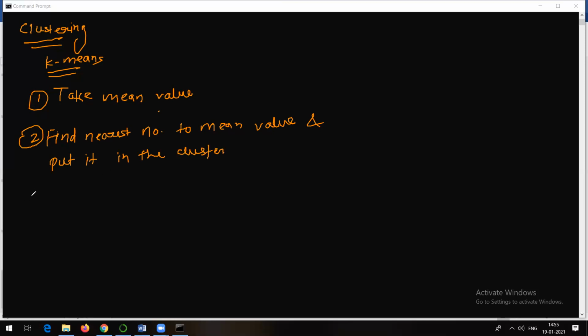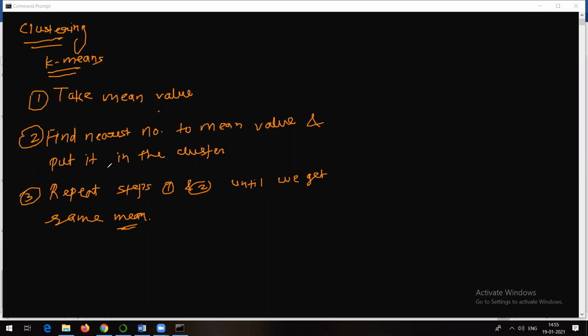And the third step is, you need to repeat steps 1 and 2 until we get the same mean, or average value, or centroid, I can say. Now, what is the meaning of this?